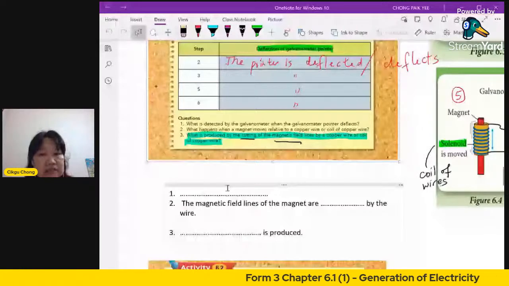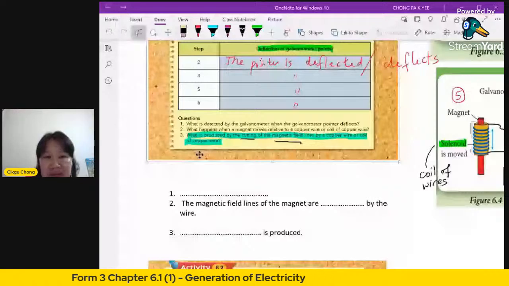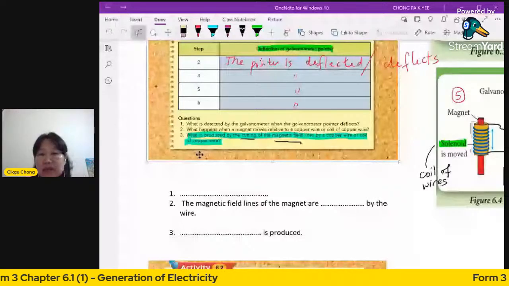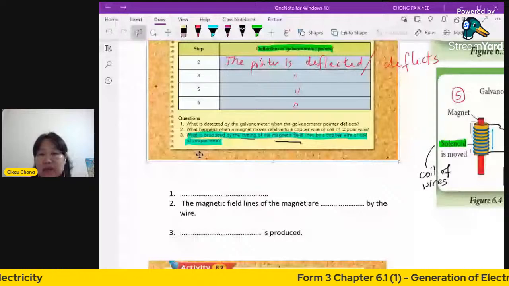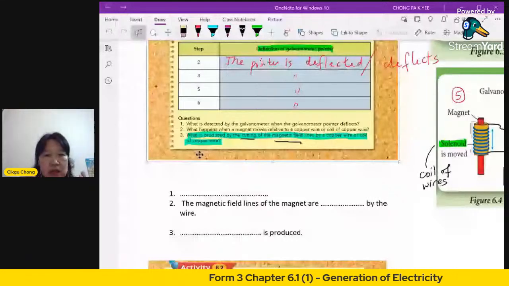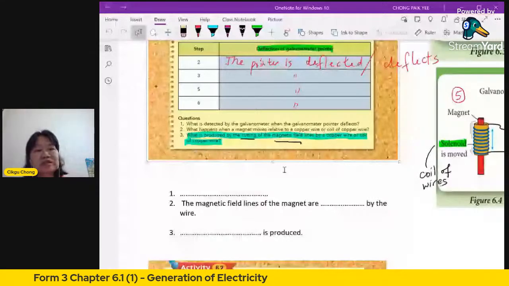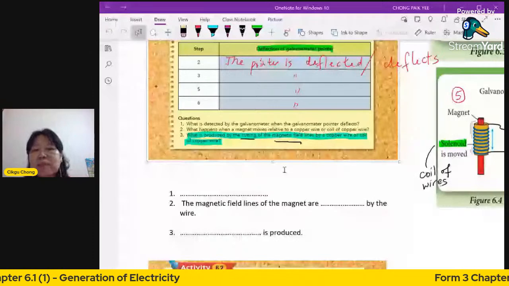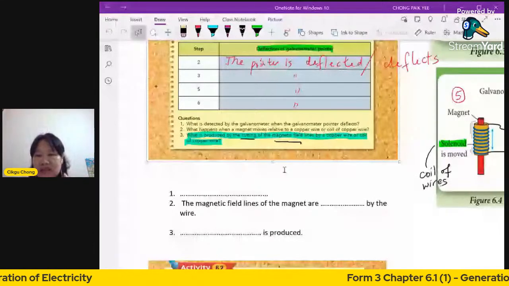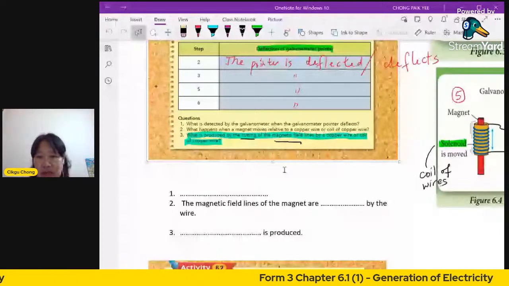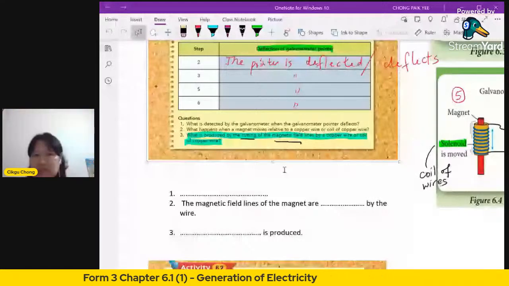Number 3. What is produced by the cutting of the magnetic field lines by a copper wire? When you cut the magnetic field lines, what have you produced? So these are simple, three blanks. If you can, please type in your answer for 2 and your answer for 3. I will just randomly take a few answers from you.